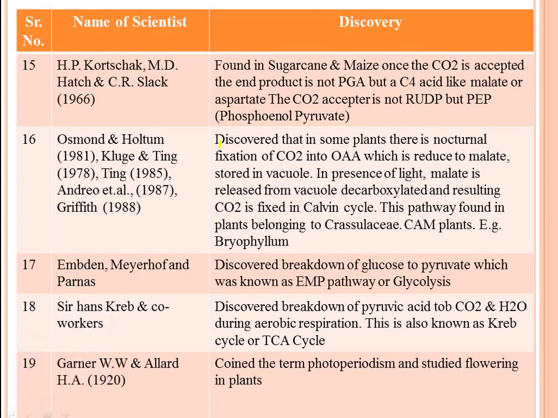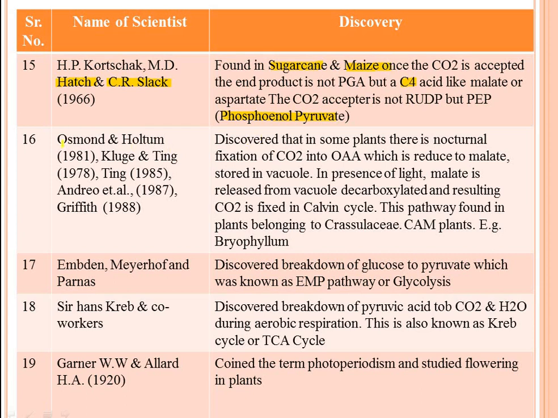See, this is phosphoenol pyruvate, and they discovered the C4 cycle. It is also known as the Hatch and Slack pathway. Actually, the C4 cycle is seen in C4 plants like sugarcane and maize, also in other plants.